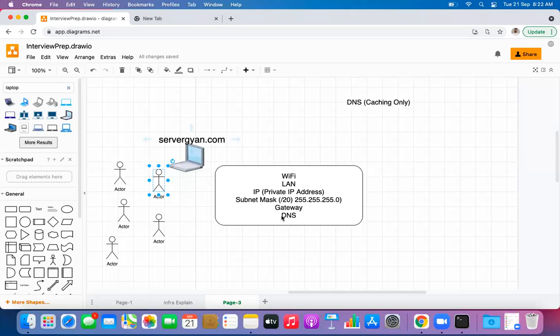So how does the request work? The request will go to a caching-only DNS server, which is a local DNS. Let us say we have 500 or maybe 1000 employees working in the same office building. Every single time we access any domain, the request goes to the actual DNS server, and that takes some time to resolve every single request. So rather than reaching out to that server every single time, we configure a server, or a laptop, you can call it a desktop or whatever you want.